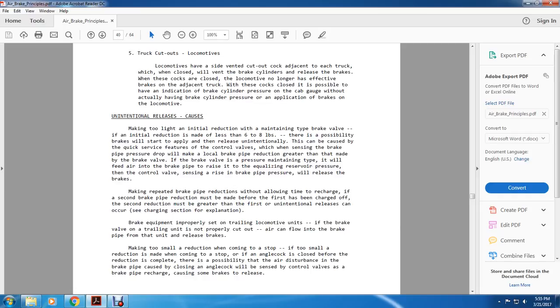Repeated brake pipe reductions without allowing time to recharge. If a second brake pipe reduction must be made before the first has been recharged, the second reduction must be greater than the first. Unintentional release can also occur with the charging section explanation.